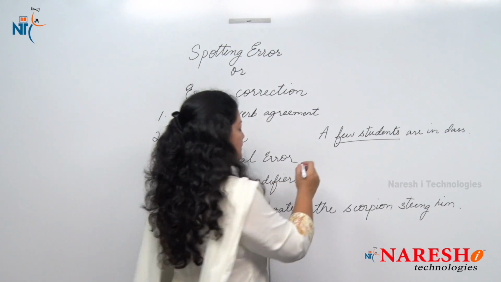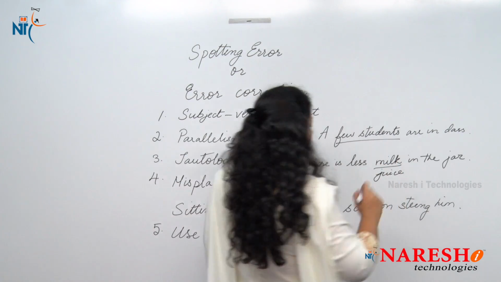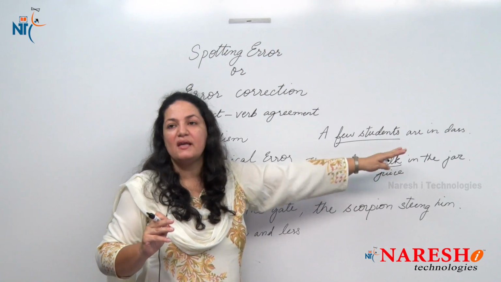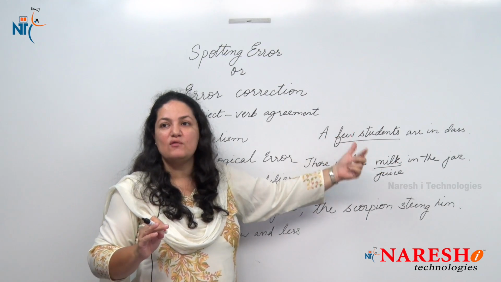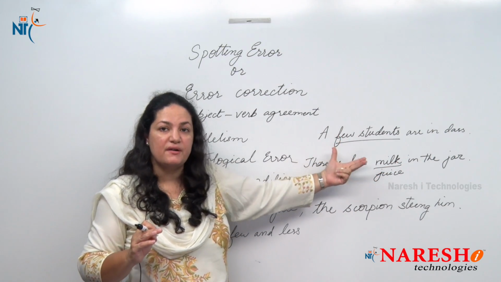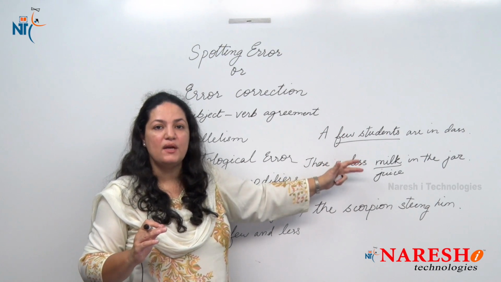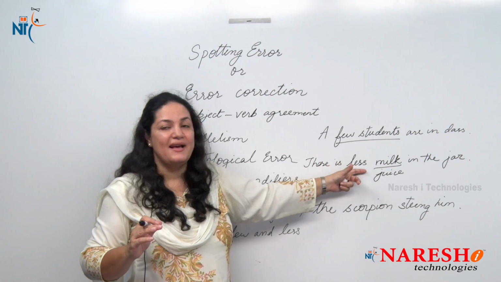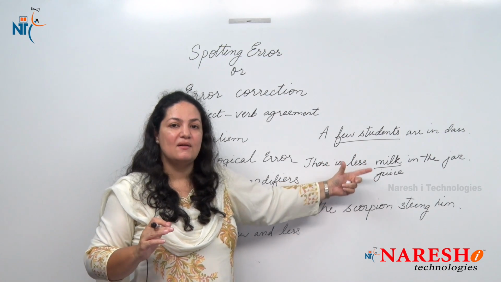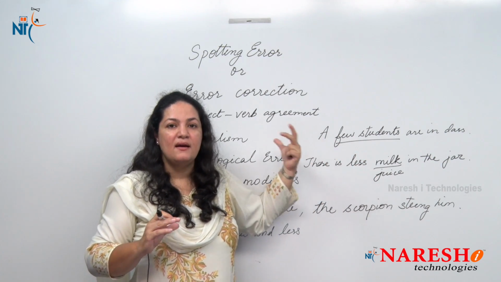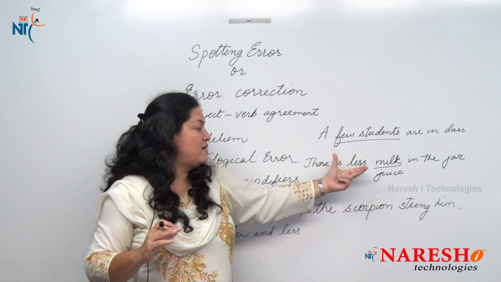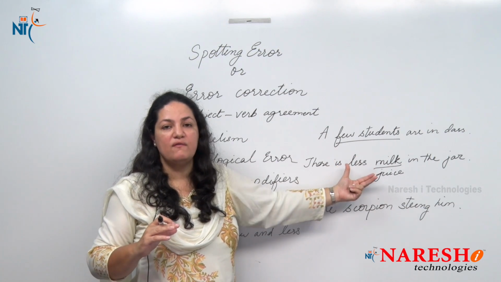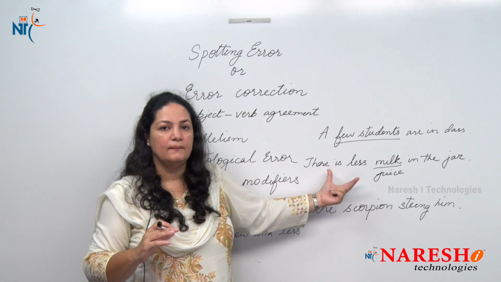I'll give you an example for that. Okay, here I say there is less milk or juice in the jar. So now you cannot count how much juice. Okay, maybe you can measure it, but can you count how much it is? No, you cannot. So here you will not say there is few milk or juice, you say there is less. So we use less for uncountable nouns, where you cannot actually count the quantity. So here we can say there is less of milk and juice and not few of milk and juice in a particular container. Okay.